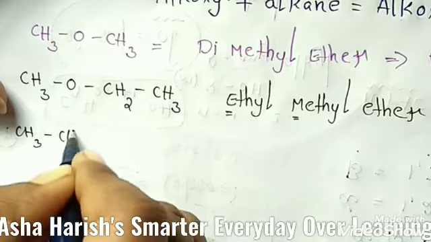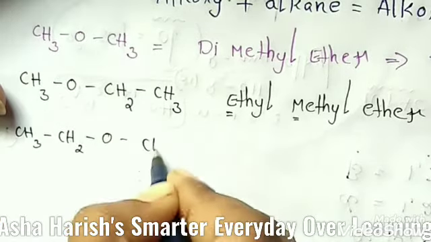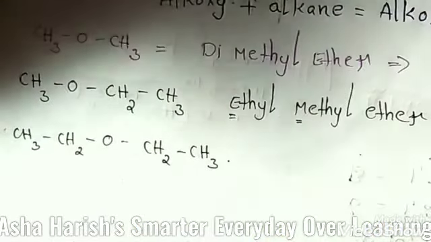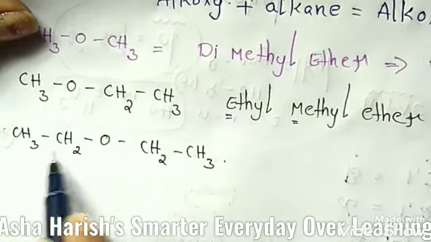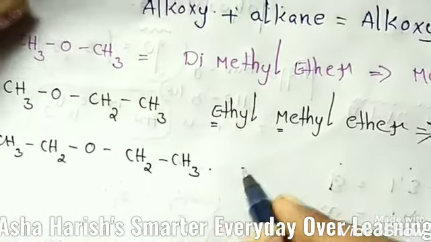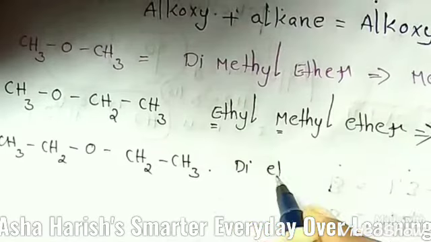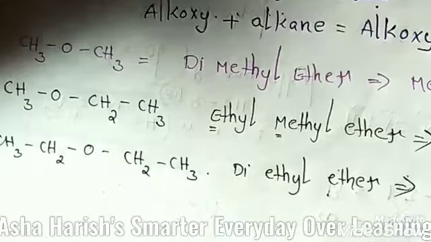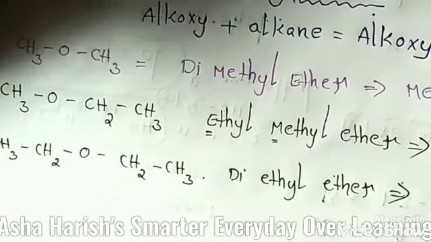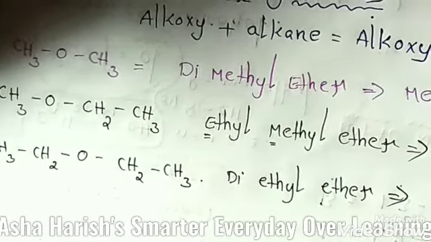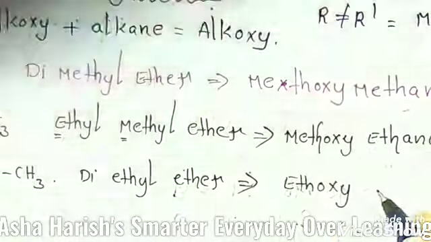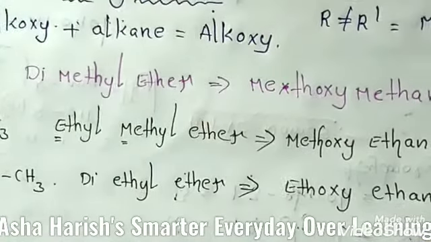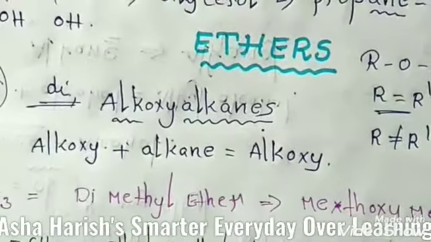Okay, let's go for the next example here. CH3CH2OCH2CH3. Okay students, here two ethyl groups are located. Here C2H5, here one C2H5, and diethyl ether. This is the common name for this compound. And students, for this, if you write the IUPAC name, ethoxy, again ethane, ethoxyethane. Right, this is the complete information about ethers.